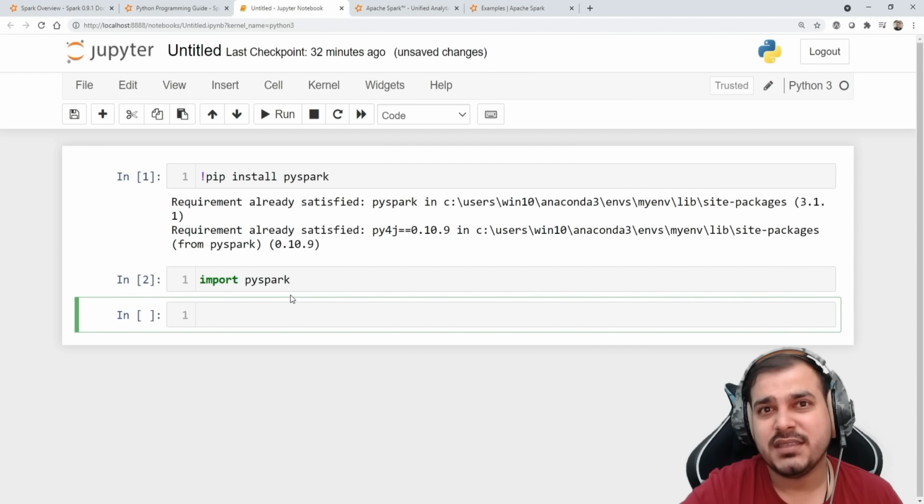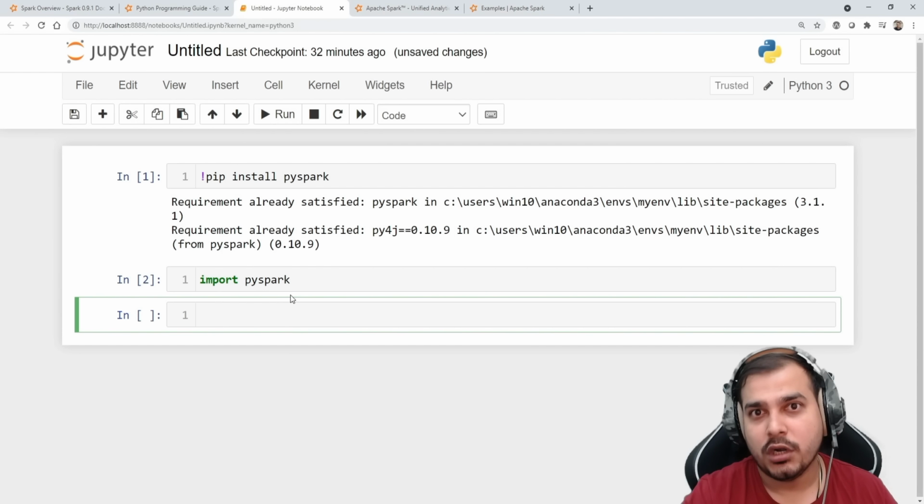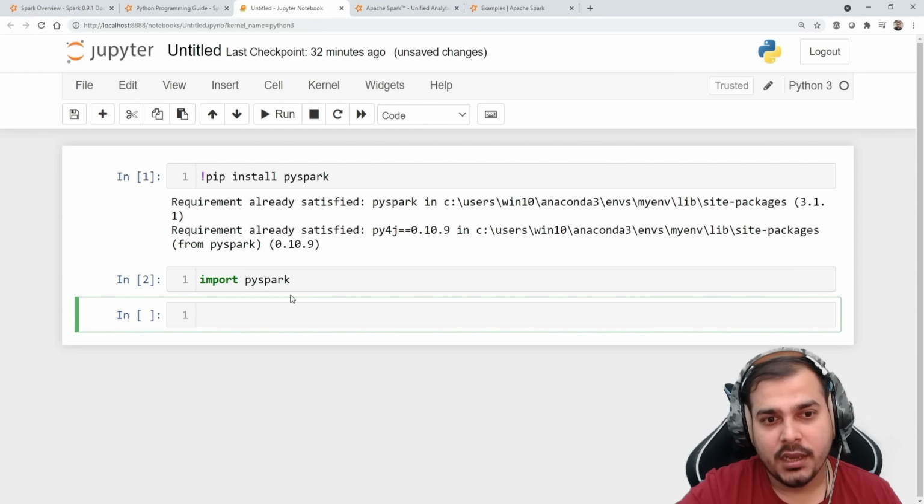Now you may be facing some kind of problems, guys, with respect to PySpark. That is the reason why I'm telling you to create a new environment. If you're facing some kind of issue, just let me know in the comment section what error you're getting.